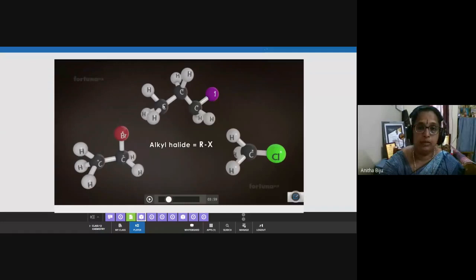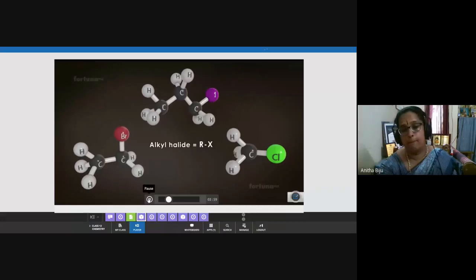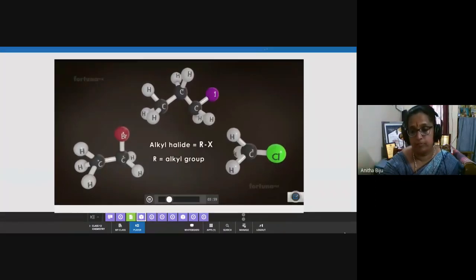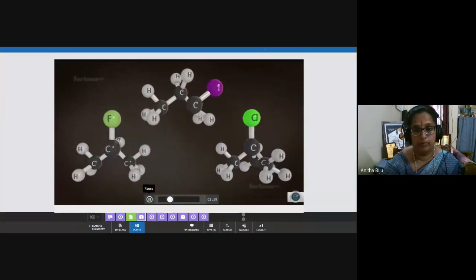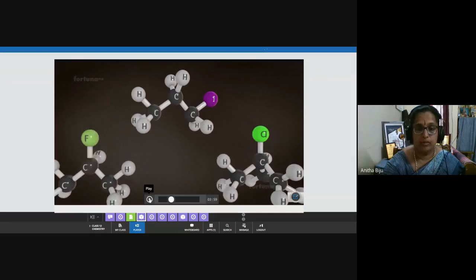And the third one, a 3 carbon containing alkyl group, is propyl. So it is propyl iodide. So these examples you can mention in haloalkane, that means alkyl halides. Okay, where R is an alkyl group and X is a halogen atom. Based on the position of the carbon atom to which the halogen is attached, the alkyl halides can be one of 3 types. So this is the first point you can remember, on the basis of position of halogen atom.